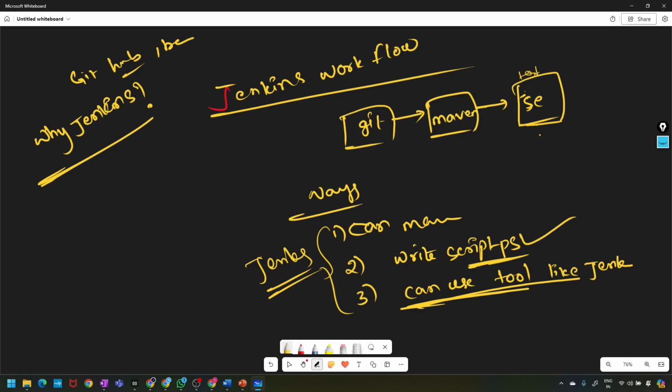And we can attach slaves and a master also. While building code, if the traffic is heavy, you can separate the load, for example assigning 4 builds to this and 2 builds to that. We can use master and slave, and we will see it while we are doing it. We can also create labels as well.